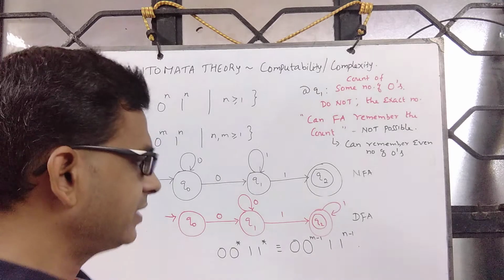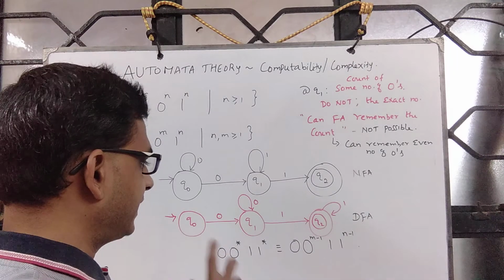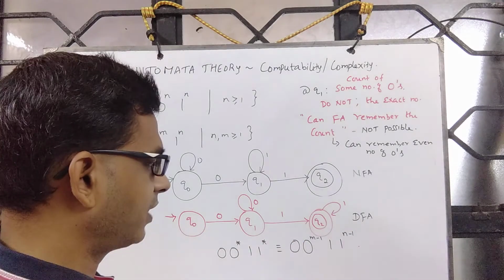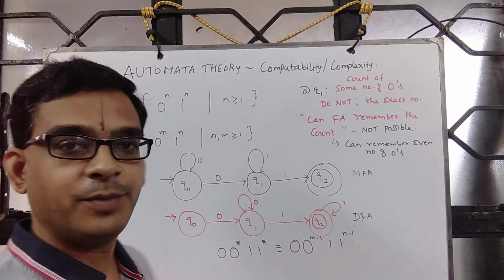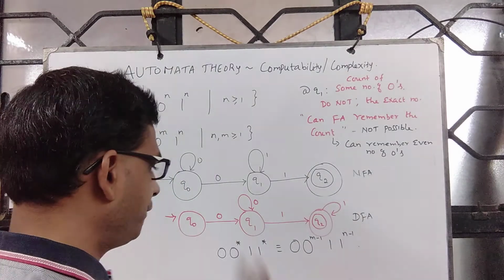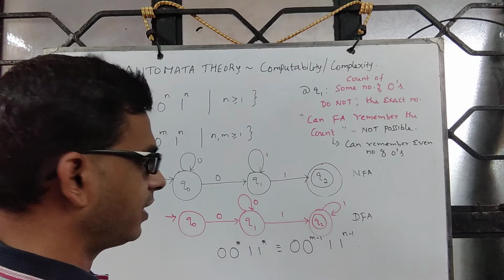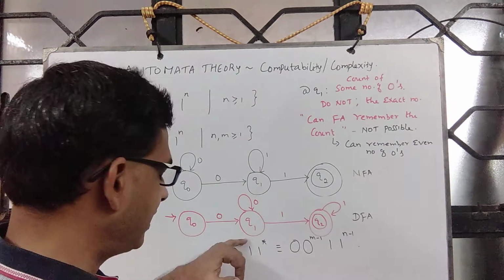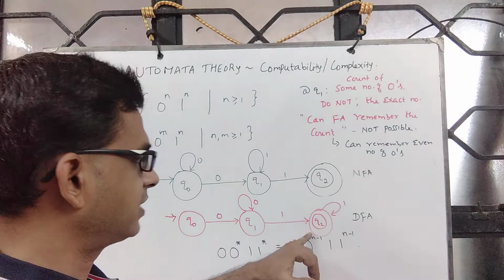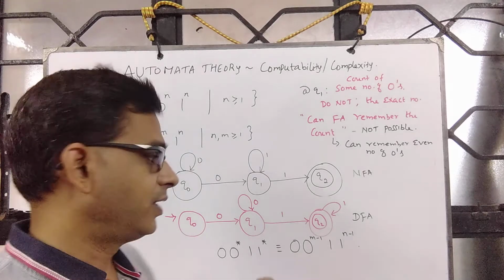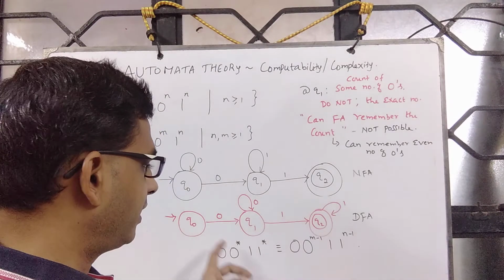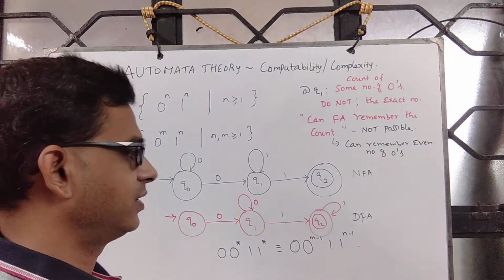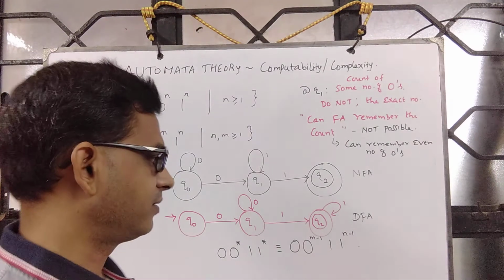So certain things it can remember, but if you precisely ask whether it has read 20 ones or 100 ones, then we may not be able to answer. And if you really want to compare, then it is not possible. And if you ask whether it has read 100 zeros followed by 100 ones, that we cannot answer. But we can tell that it has read an even number of zeros or an even number of ones. That much we can answer.